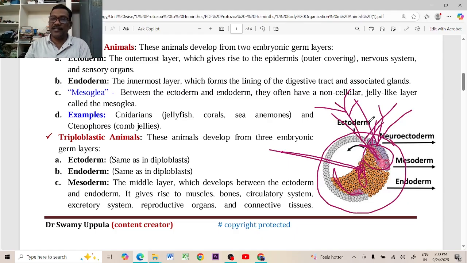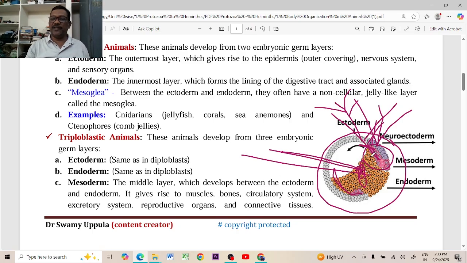From the endodermal cells, some cells are differentiated and form the digestive tract, esophagus, intestine, stomach, large intestine, rectum, and anus. Some cells are differentiating and forming the different organs in the digestive tract. Some of the cells from these endodermal cells can be differentiated and form the respiratory organs called the lungs also.